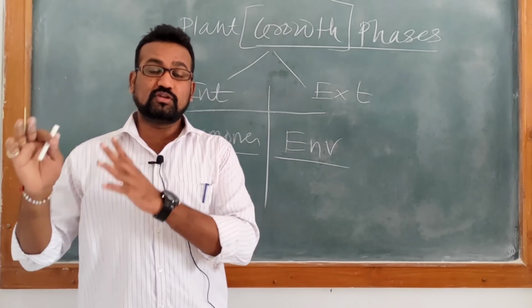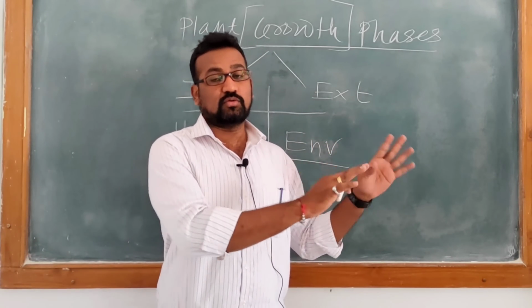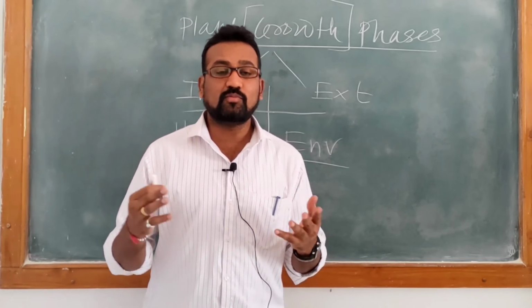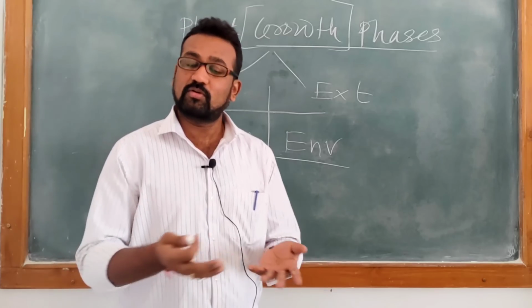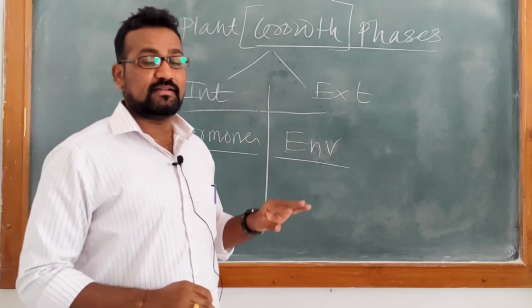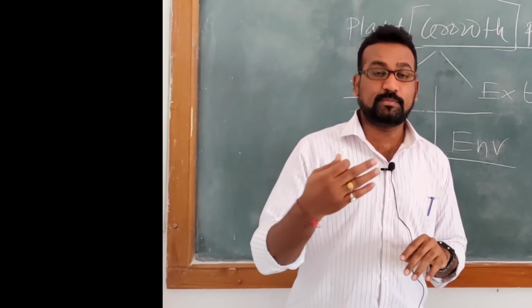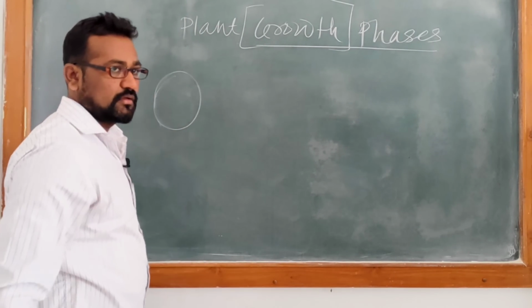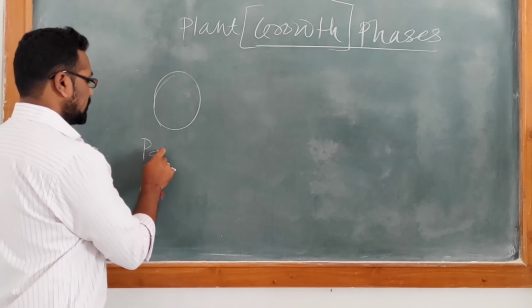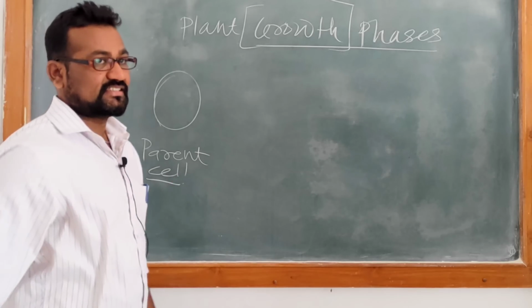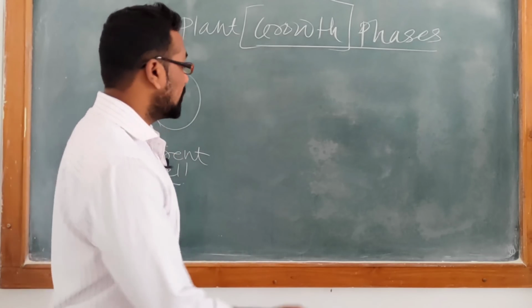If the environment is suitable, then you will find that growth is taking place. If the environment is not suitable, then obviously the plant is going to die. No growth you can find there. So by keeping this in mind, we will discuss the growth phases. If we have one cell here, we can call it a parent cell. This cell is undergoing mitosis.